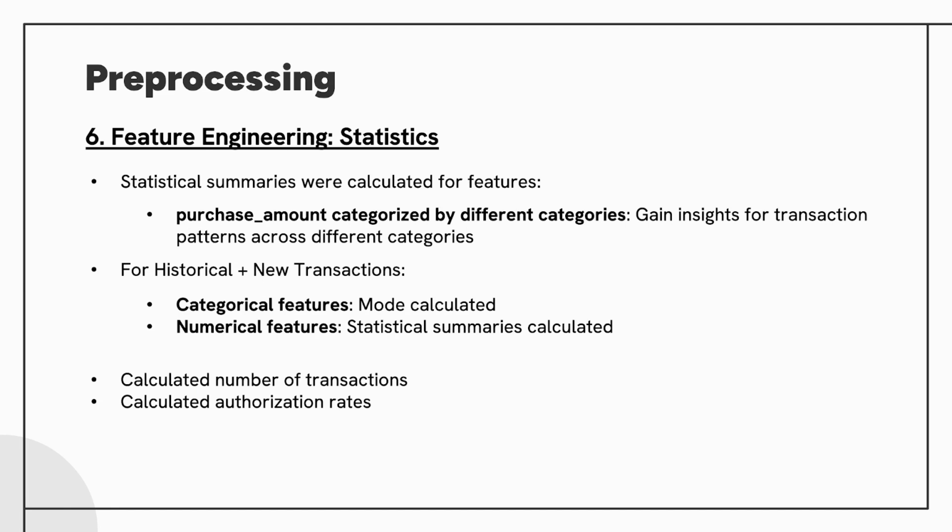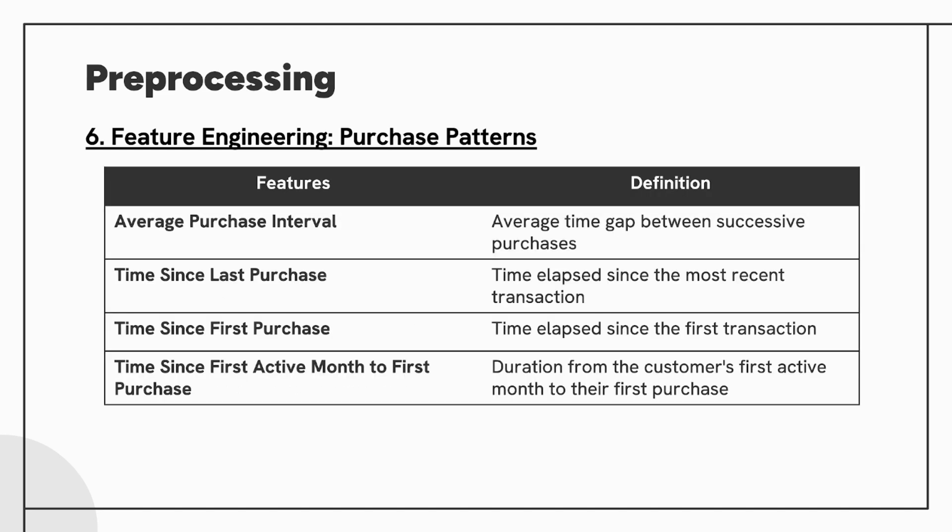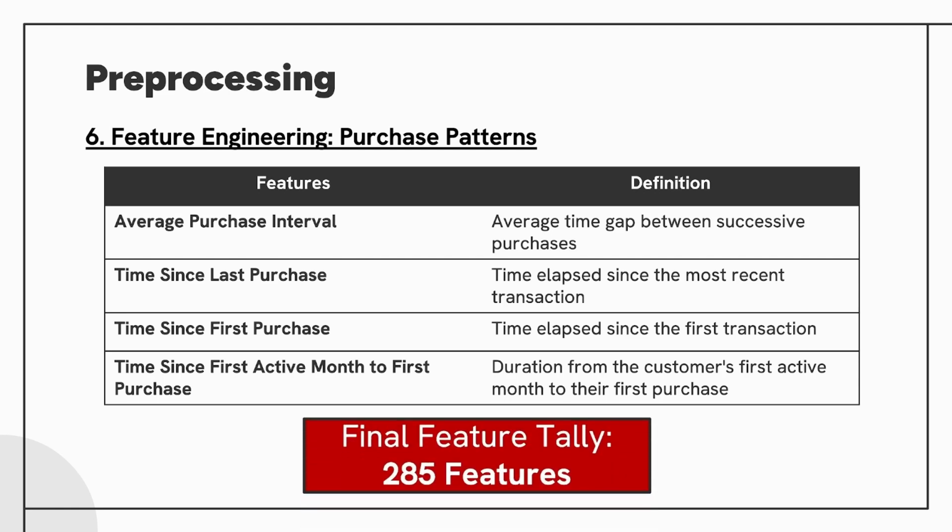We computed statistical summaries like mean and variance for purchase amounts, transaction amounts, and authorization rates to highlight customer activity. Categorical features used mode, while numerical features provided deeper insights. Finally, we engineered purchase patterns such as average purchase intervals and time since transactions to capture customer behavior. This resulted in 285 features, creating a robust dataset for modeling.